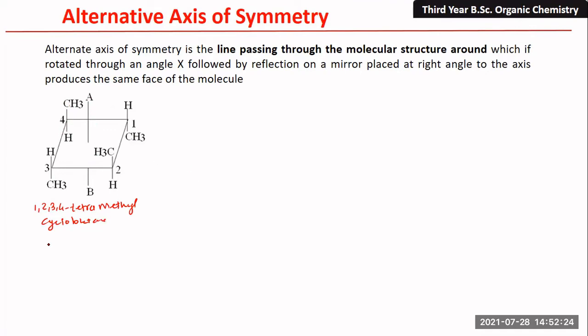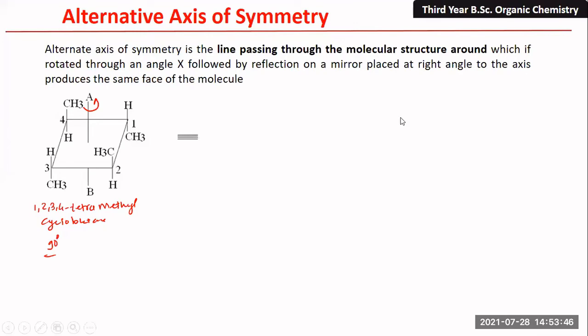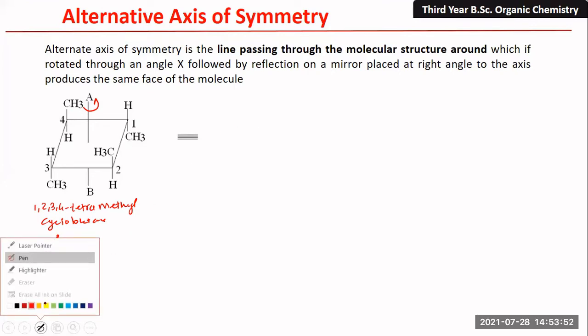Okay, it is a cyclobutane, so its angle of rotation is 90 degrees. So we are going to rotate by this angle. So here the structure is.